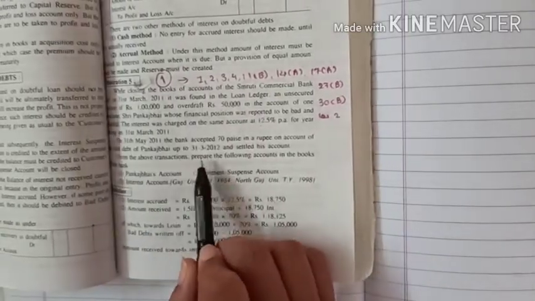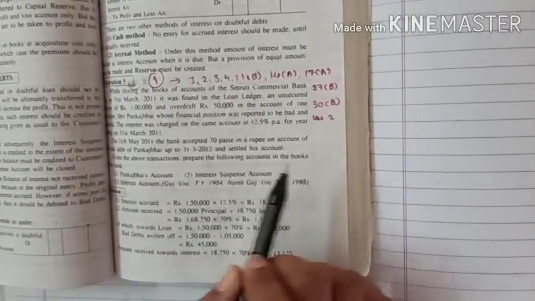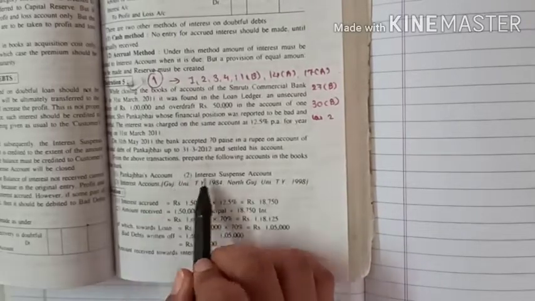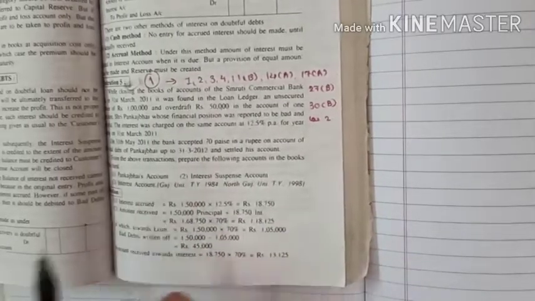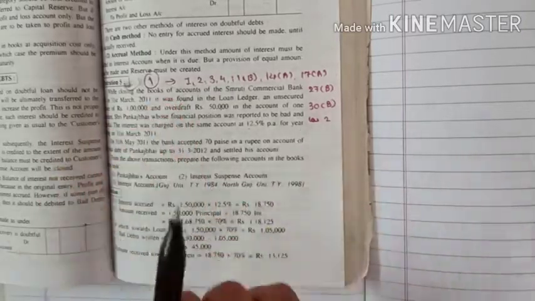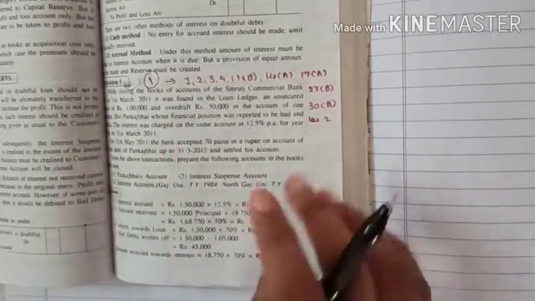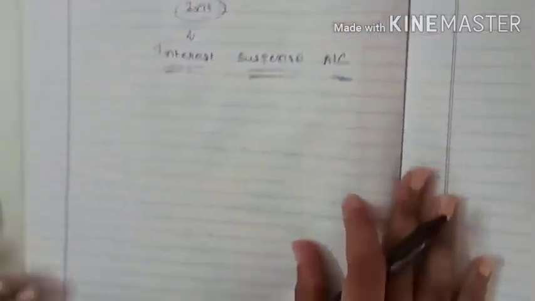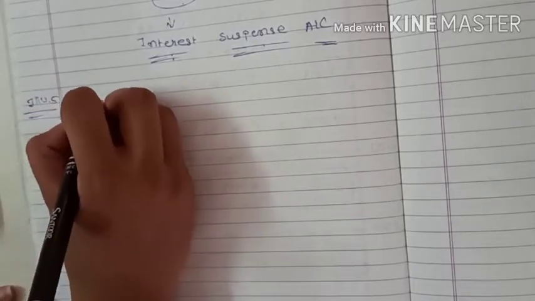From the above transactions, prepare the following accounts in the bank: Pankaj Bhai account, interest suspense account and interest account. We are doing this along with the journal entries, and then we will prepare the various accounts. So let's start. Illustration number 5. Whose merchant is Pankaj Bhai?